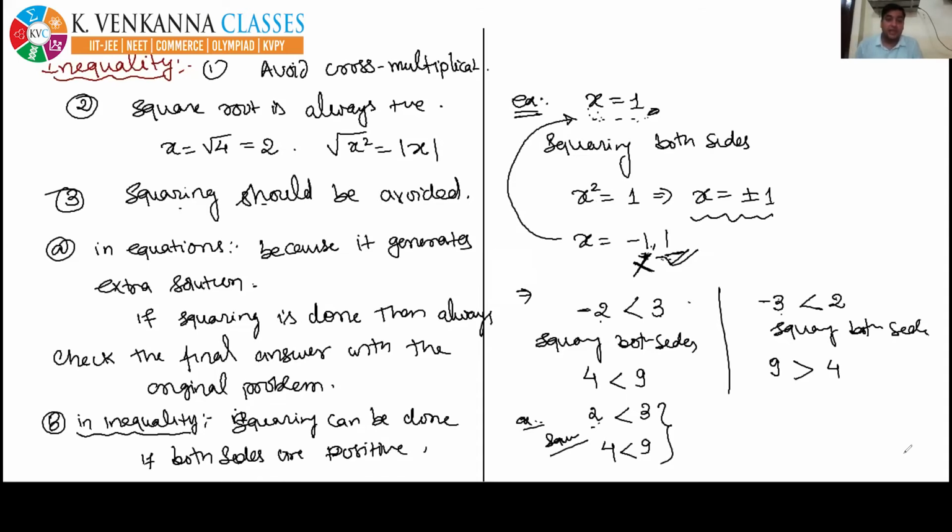See, the last precaution, the fourth one. Again, you have the habit of cancelling the terms from both sides. I know up to class 10th, we all students have the habit of cancelling the terms from both sides. We all have the habit of squaring both sides. We all have the habit of cross multiplying. So now we should avoid all these things.